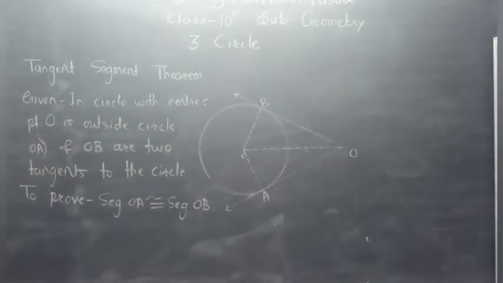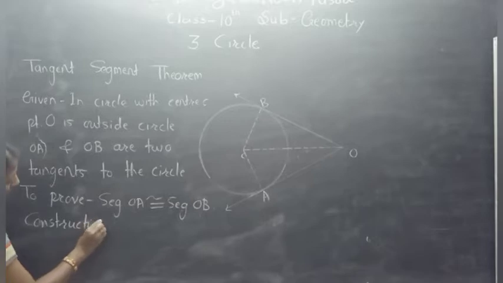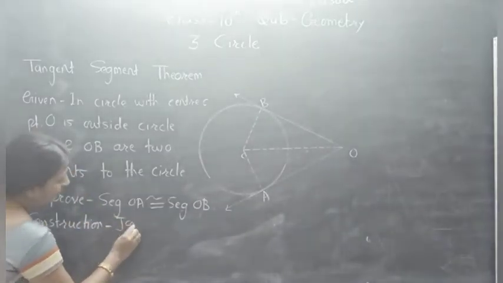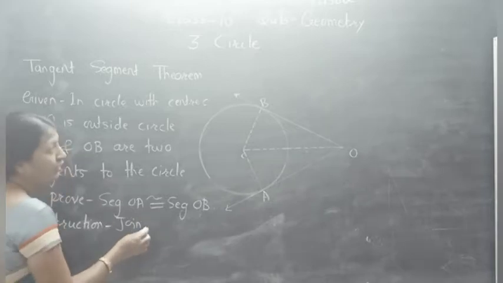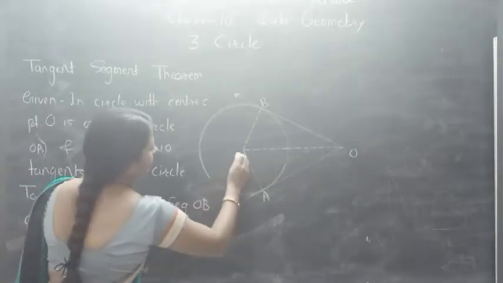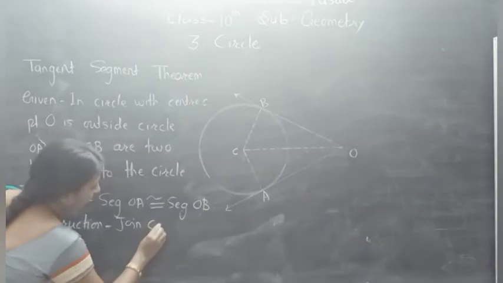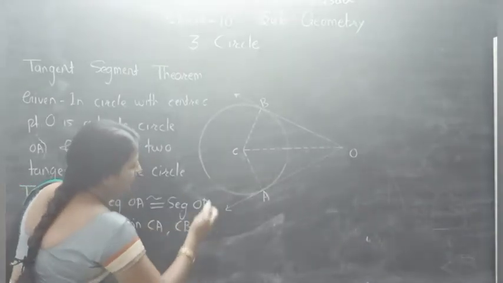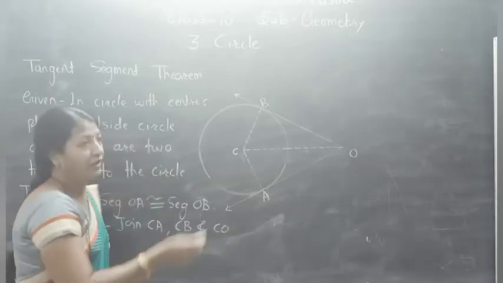Here we write the third step, that is the construction. What is the construction here? Join segments CA, CB and CO.